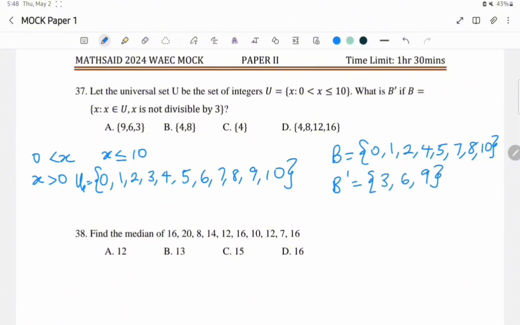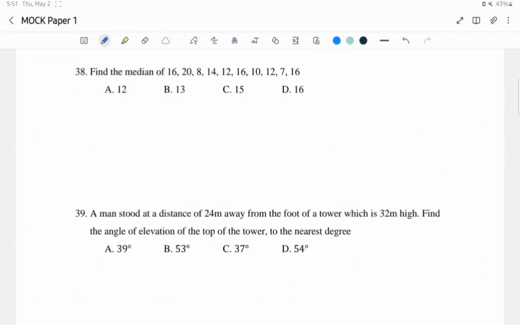So in fact, from the question, it is quite direct. If the elements in B are numbers that are not divisible by 3, that means B complement is simply numbers that are divisible by 3 and are in the universal set, and that's simply 3, 6, and 9. Option A. We do not have 3, 6, 9, but we have 9, 6, 3, so that's still option A.